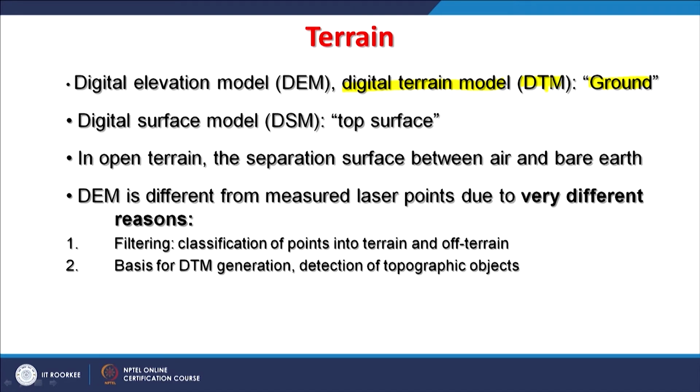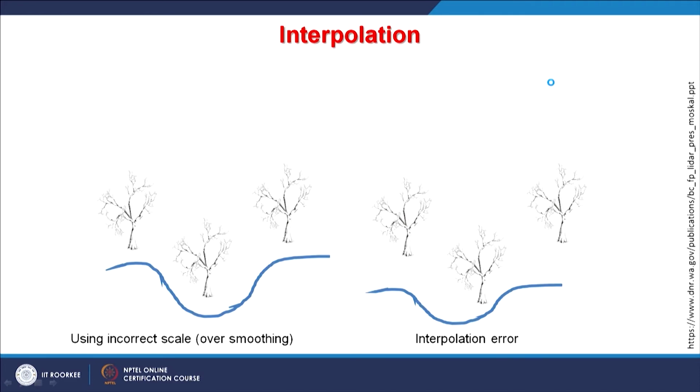Filtering, classification of points into terrain and off terrain, and then the basis of DTM generation, that is detection of topographic objects. Here there might be an incorrect scale, and over smoothing has been done for the terrain, and here an interpolation error has shifted this tree, instead of here it is here. So there are a lot of errors.